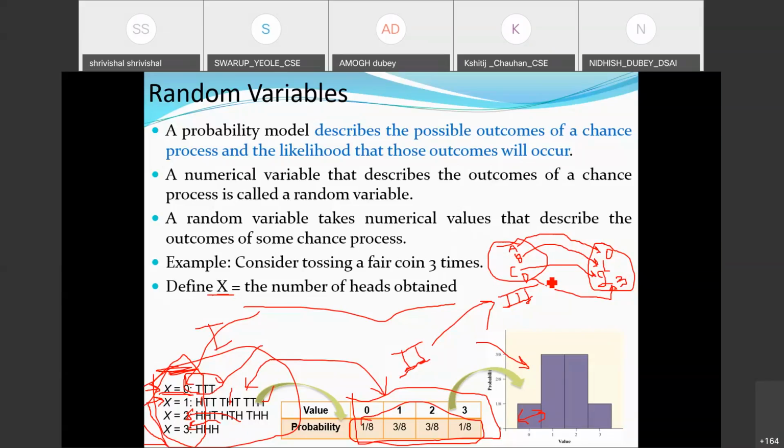So the point is, when I am going through random variables, a random variable describes the possible outcomes of a chance process and the likelihood that those will appear. If we see the third statement, a random variable takes numerical values that describe the outcomes of some chance process. So what we are doing exactly is mapping these numerical values to some chance process, A, B, C, and D here. So that is how we formulate a random variable, the fundamentals. I hope this is clear to you all, or does anyone have a doubt here?